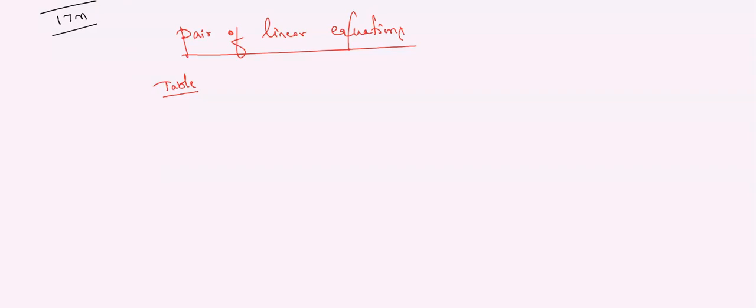See children, now in the pair of linear equations, we have the standard form. What is the standard form of pair of linear equation?